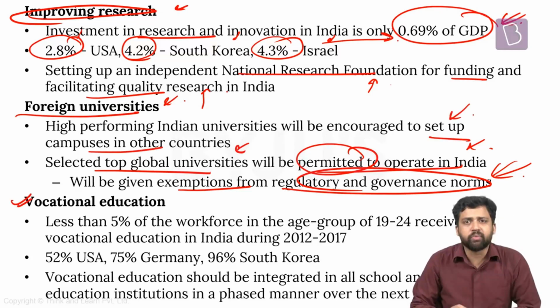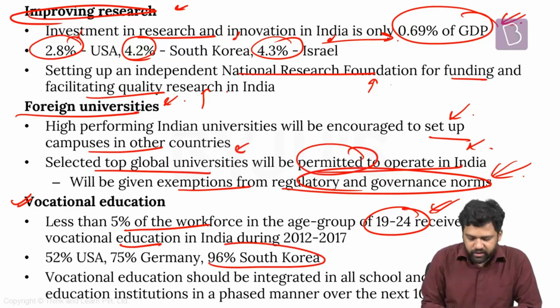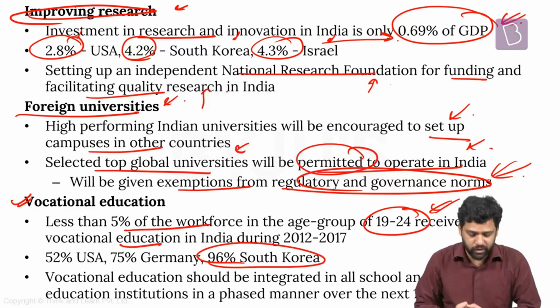Vocational education is also something which has been in the news for a while now. In case of India, very few people get vocational education. Less than 5% of our workforce in the age category 19 to 24 receives vocational education. Compare it with a country like South Korea, where 96% of the population gets vocational education. If you add India and South Korea together, then you're getting 100%. That kind of low number we have.